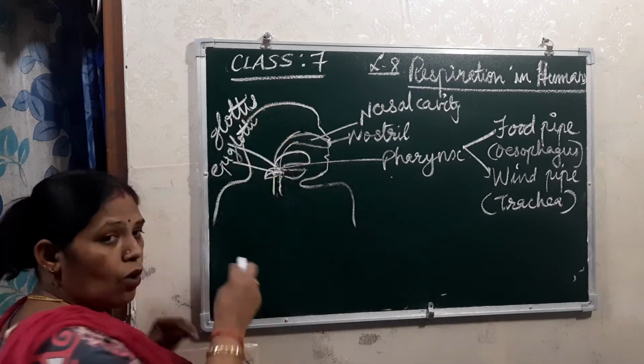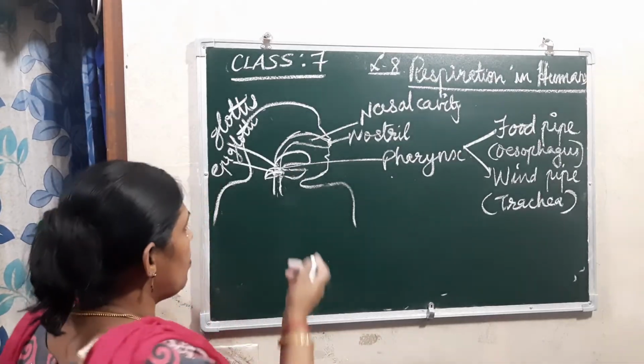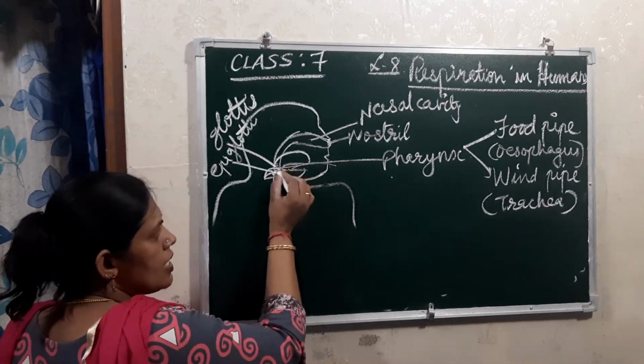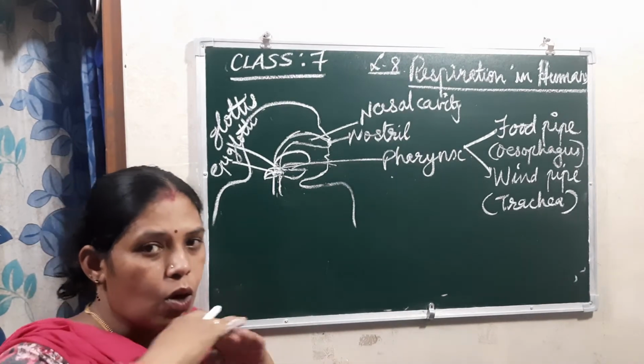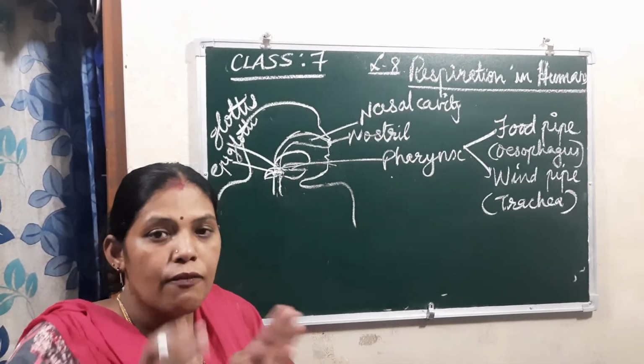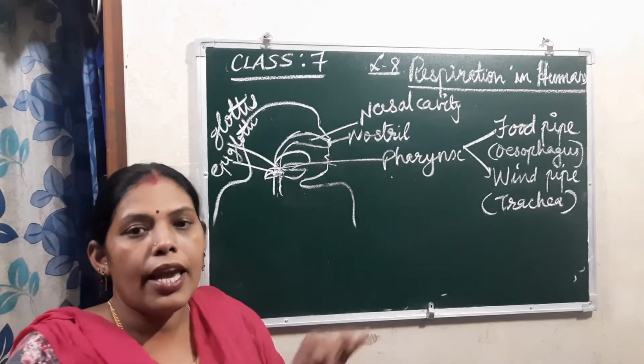When the epiglottis closes, it allows the food, because when food goes inside from the mouth, the epiglottis closes. That time the food enters into the food pipe. When it opens, what happens? That time the air enters into the windpipe.